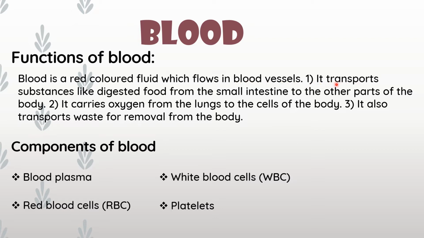Then we'll see some functions of blood. The first one: it transports substances like digested food from the small intestine to the other parts of the body. Digested food is there in the small intestine, and blood takes the necessary things from the small intestine and circulates them to all parts of the human body. So that is the first function.